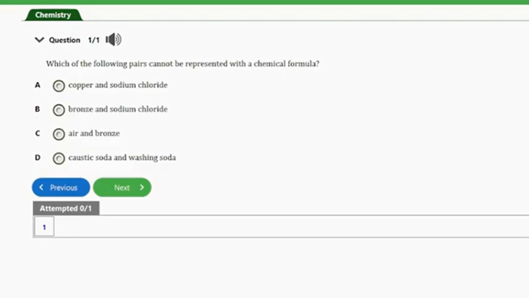So guys, the answer to this question is option C here, air and bronze. It's option C because what we have here in option C are all mixtures. So air is a mixture and bronze is a mixture. So guys, you already know that mixtures cannot be represented with a chemical formula. We can only represent elements and compounds with a chemical formula and not mixtures. So guys, air is a mixture, bronze, brass and the rest of them are mixtures and cannot be represented with a chemical formula. So guys, that's the answer to this question.